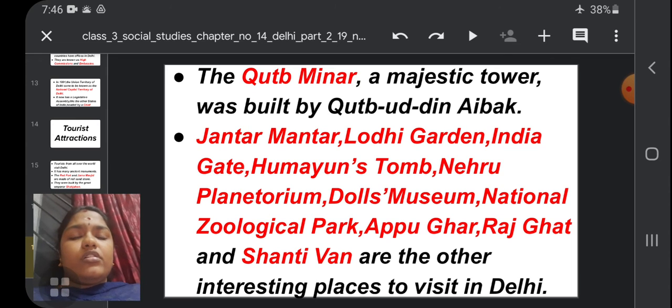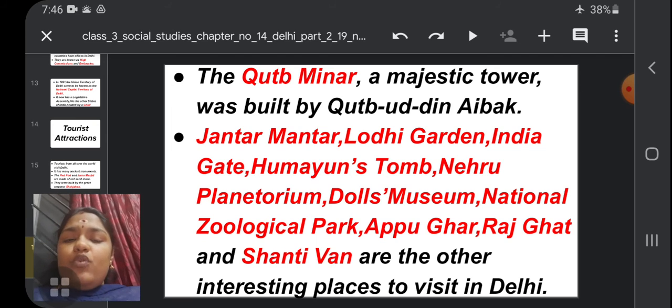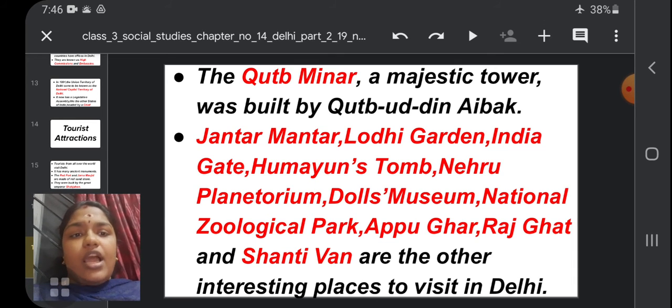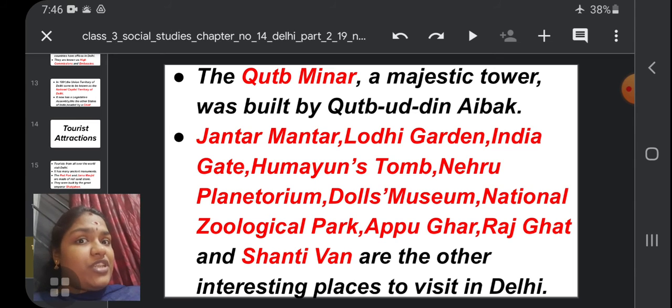Some more tourist places are Jantar Mantar, Lodi Garden, India Gate, Humayun's Tomb, Nehru Planetarium, Dolls Museum, National Zoological Park, Appu Ghar, Rajghat and Shantivan, the other interesting places to visit in Delhi. These are the most important and interesting places to visit in Delhi. So children, don't forget to visit all these places when you go to Delhi.